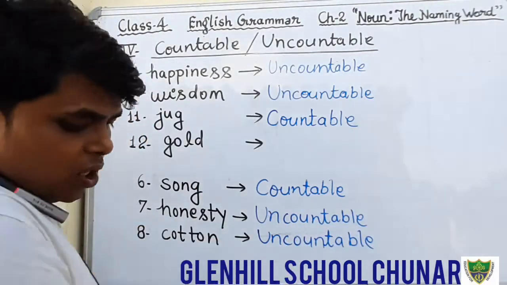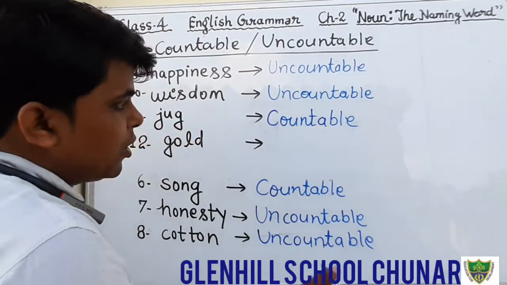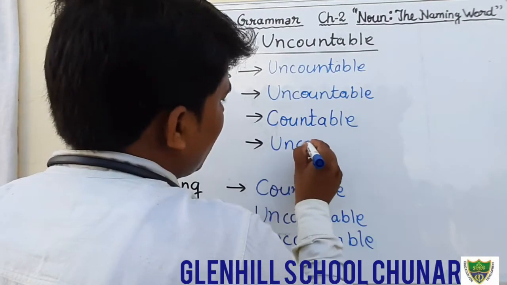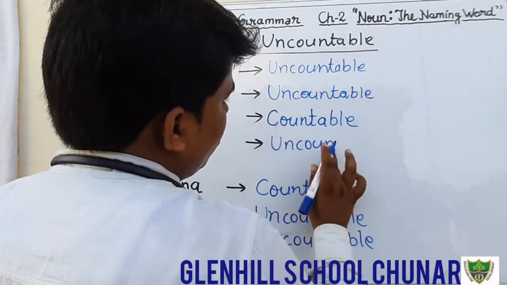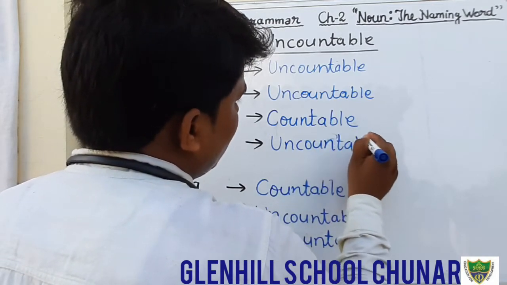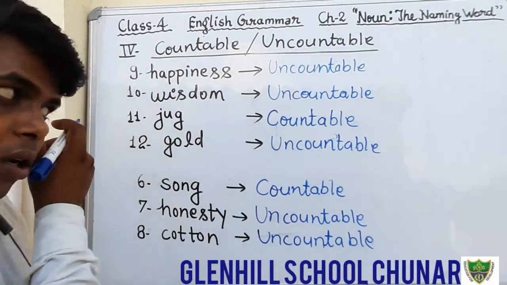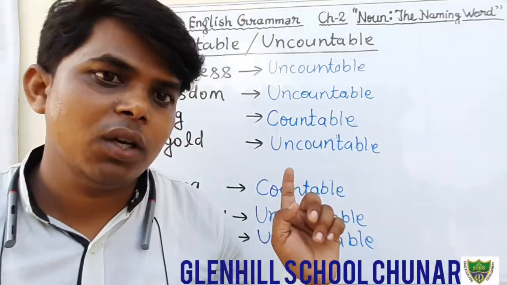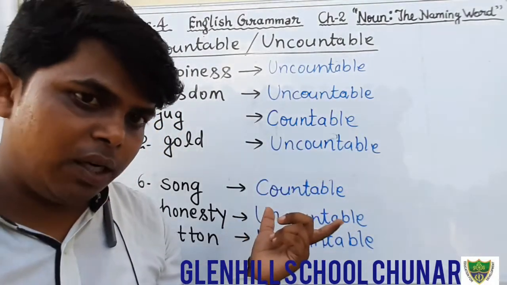But gold is uncountable noun. Those who have written wrong, they will make correct. Gold is uncountable noun.